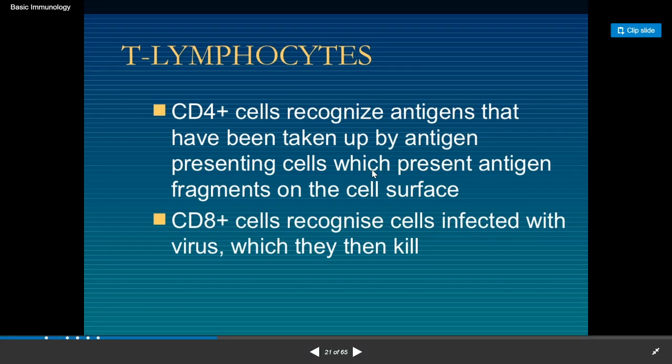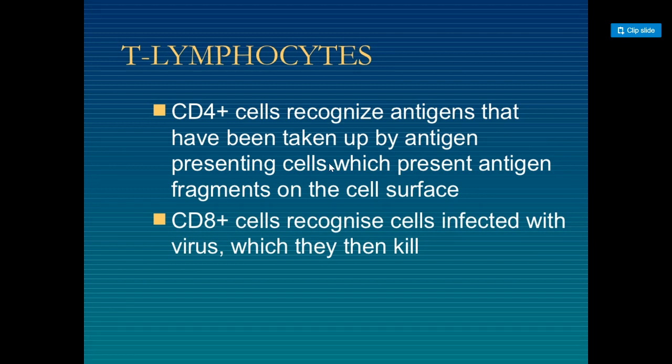So basically the CD4 recognizes the antigen presenting cells, like macrophages, dendritic cells, and different specialized cells. These antigen presenting cells show the antigen by MHC class 2, and then MHC class 2 interacts with the CD4-mediated T helper cells.